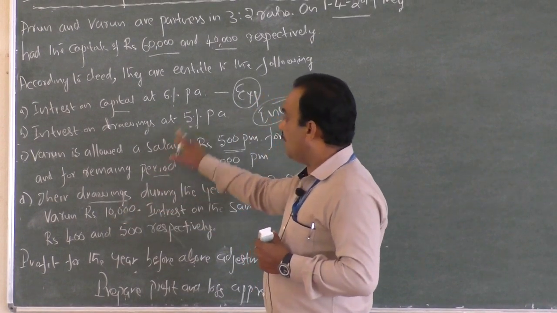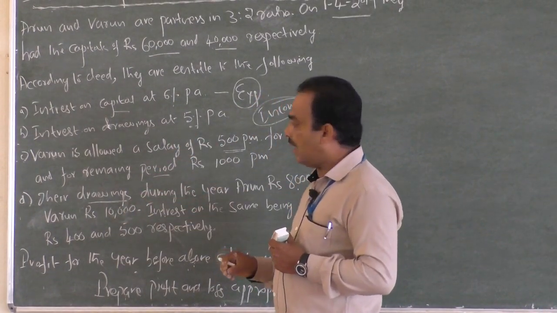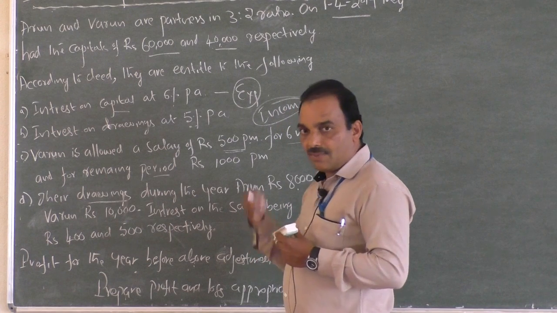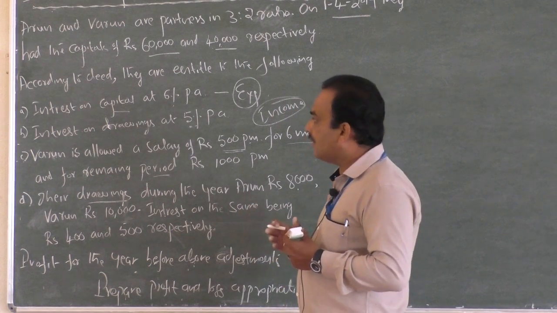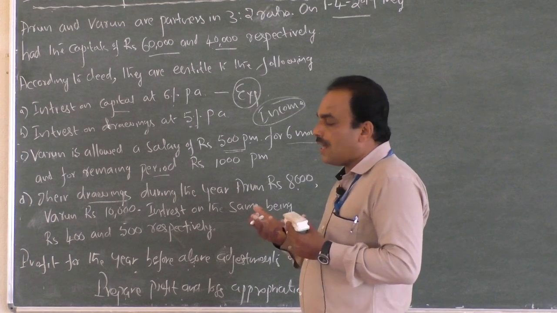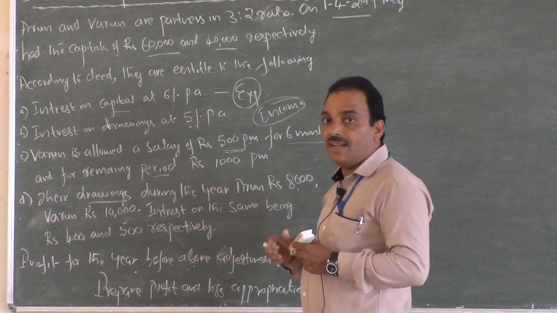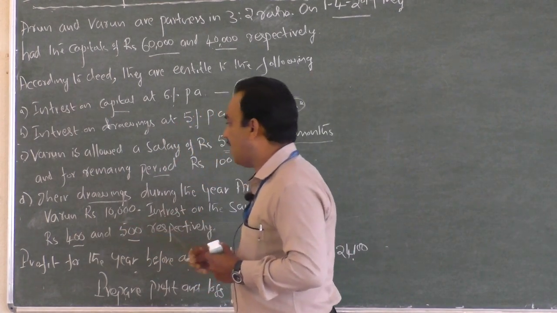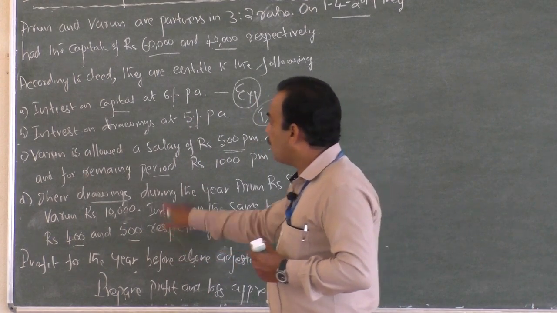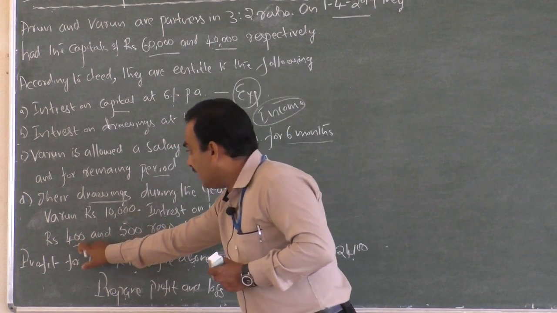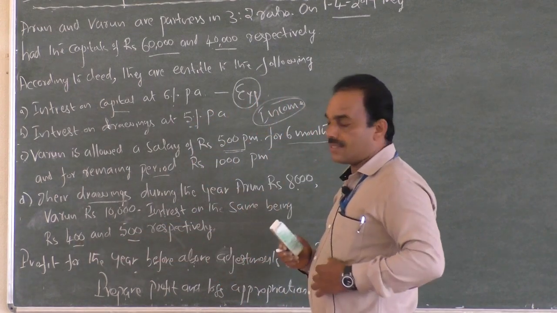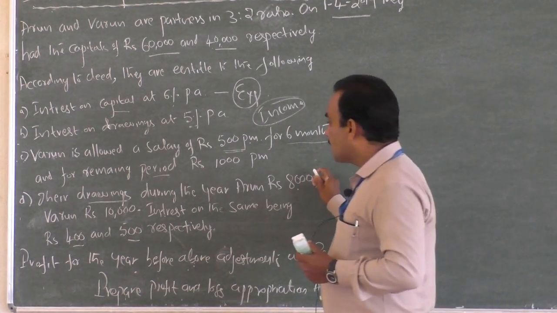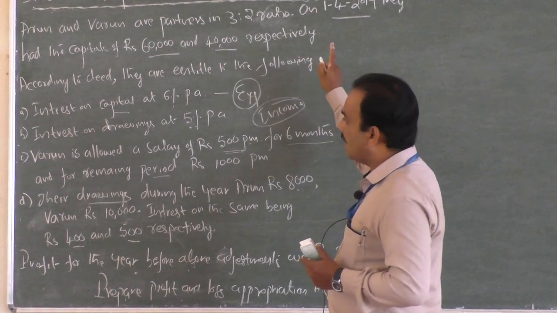We need not calculate how much 5% on this drawing will be, because the problem is silent about the date on which they did the drawing. They did not say on which day or date the drawing was made. The time of the drawing is unknown, therefore it is impossible to calculate the interest on drawing. A ready-made interest of rupees 400 and 500 is given, therefore ignore this 5% and just take 400 and 500 as the interest readily available in the problem. Now let us prepare the profit and loss appropriation account.